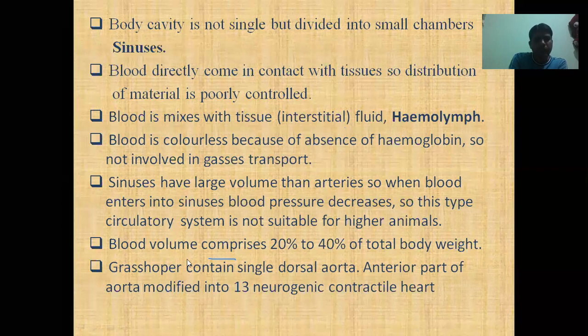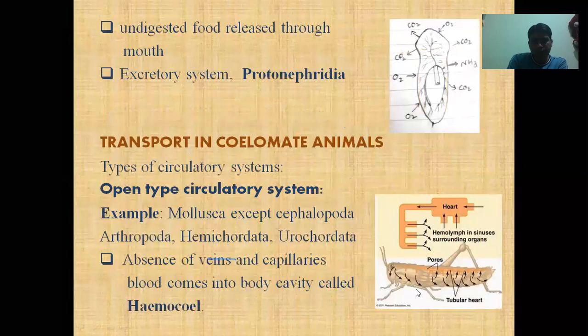In the dorsal aorta, the anterior part is modified into a contractile heart. Here you can see this is the heart and these are the arteries. In the arteries, the blood is released into the surrounding tissues, and then again through a certain type of opening that is called ostia.